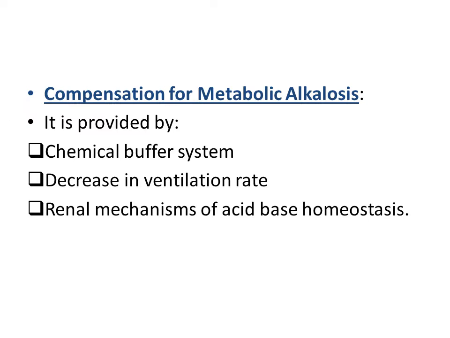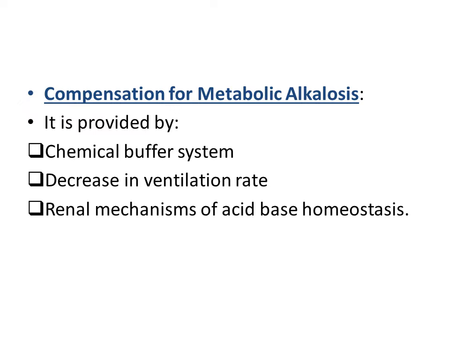So now I am going to discuss the different compensatory mechanisms that come into play to bring the pH back to normal in case of metabolic and respiratory alkalosis. So in case of metabolic alkalosis, compensation is achieved by the chemical buffer system, which are the intracellular and extracellular buffers, and a decrease in ventilation rate.